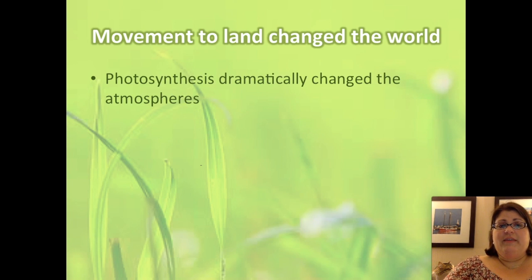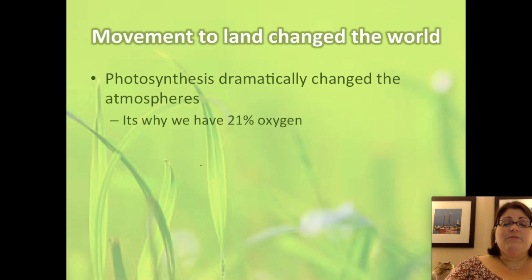The first effect they had was on the atmosphere. Plants, as you know, do photosynthesis, and as they photosynthesize, turning carbon dioxide into energy and producing oxygen as waste, they dramatically increase the oxygen content of the air and reduce the carbon dioxide content. They increase oxygen so much that oxygen is 21% of our atmosphere.